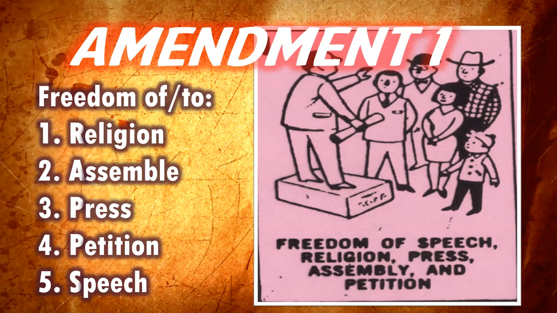Amendment number 1 is actually 5 different amendments. In it, we have freedom of religion, freedom of speech, freedom of the press, freedom of assembly, and freedom to petition. In freedom of religion, it was established because many who came to America came for religious freedoms. They did not want to be told by the government what they had to believe in.